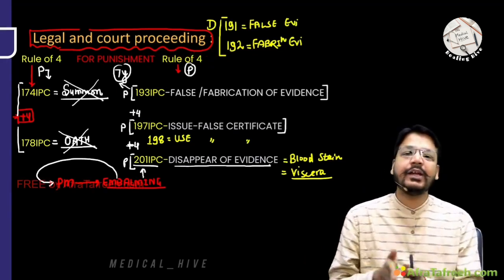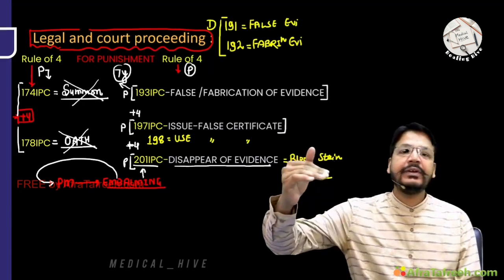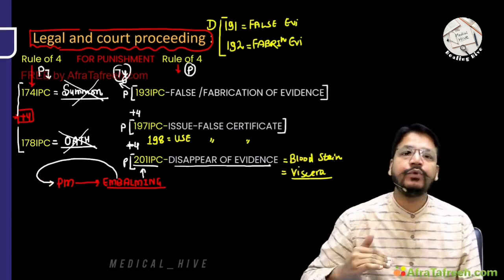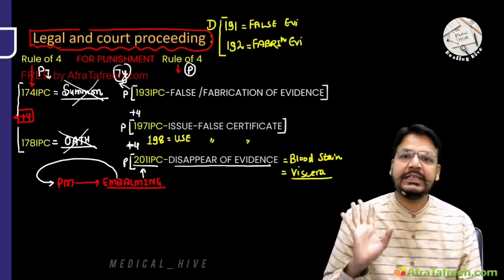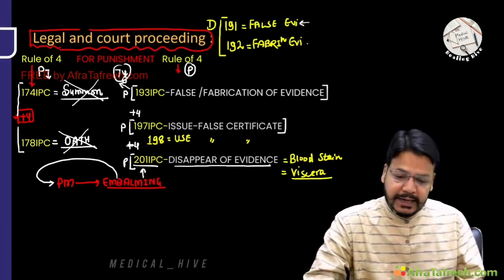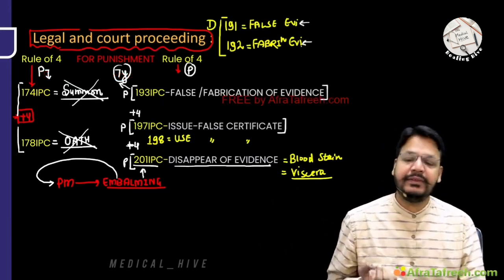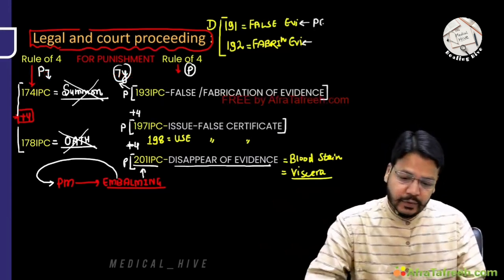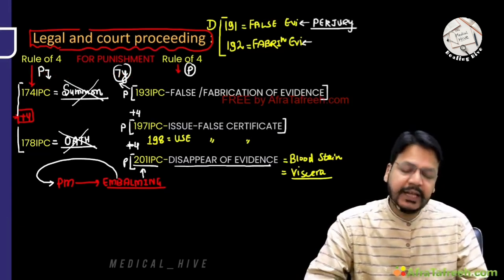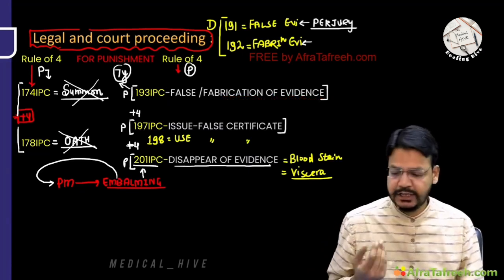So doctor, this is the trick I told you, the rule of 4. The difference between 174 and 178 is 4. 193, 197 and 201, three punishments, all the differences are 4. Simple. False evidence is defined and fabricating the evidence is defined under 191 and 192. Sir, false evidence is known as perjury. After taking oath, if you give false evidence, it is known as perjury.